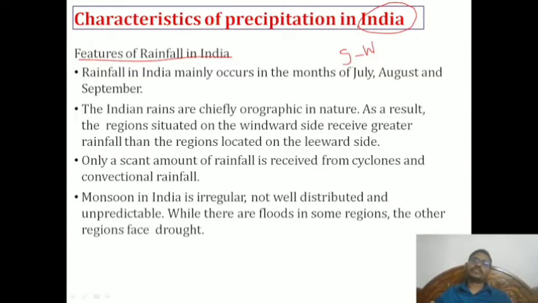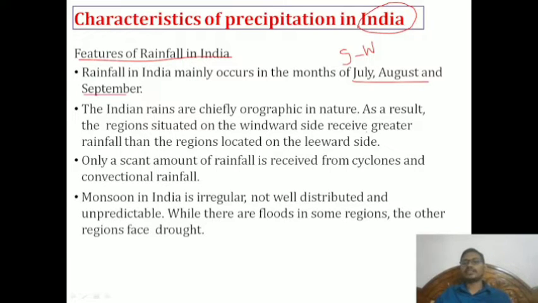For India, the southwest monsoon will be around 80% of the contribution to India's overall rainfall. Majorly we can see it in the months of July, August, and September. The Indian rains are chiefly orographic in nature. As a result, regions situated on the windward side receive greater rainfall than the regions located on the leeward side.